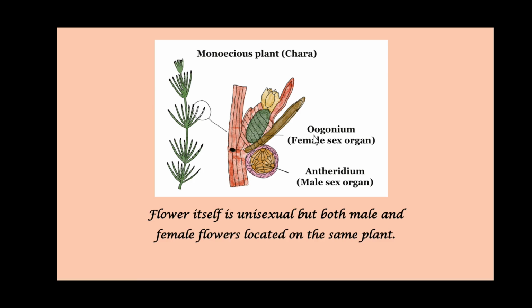That is, female reproductive structure oogonium, male reproductive structure antheridium. Both are present or located on the same plant.